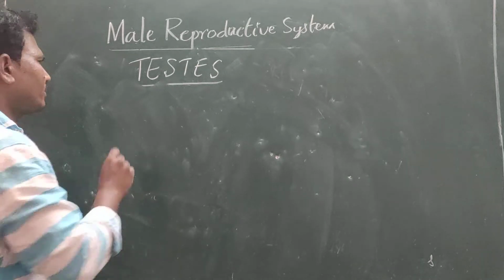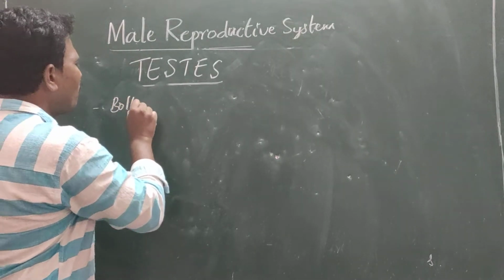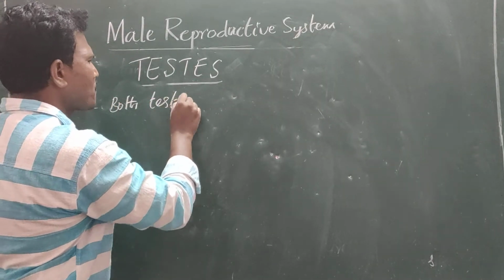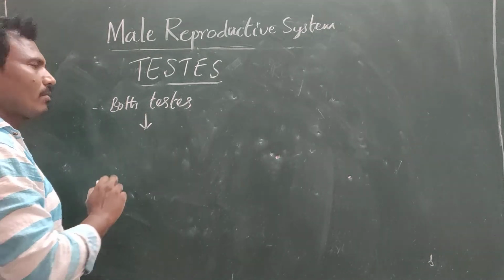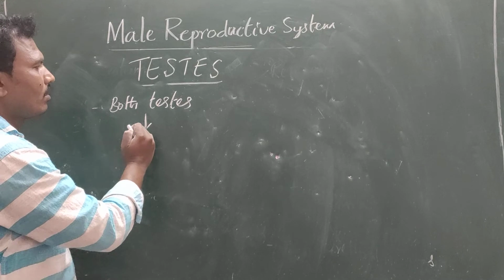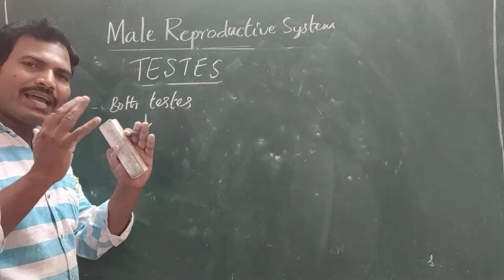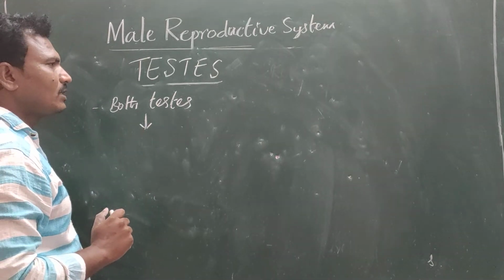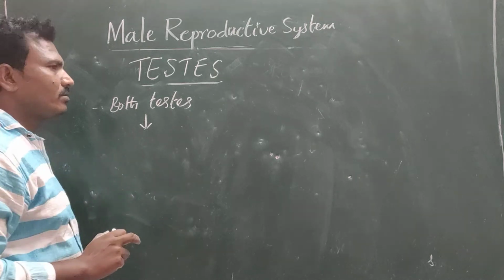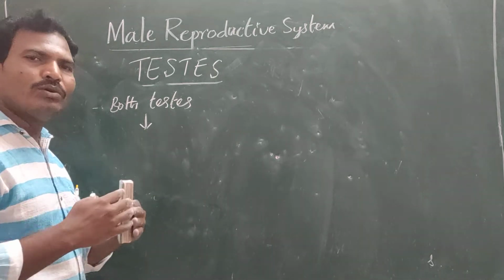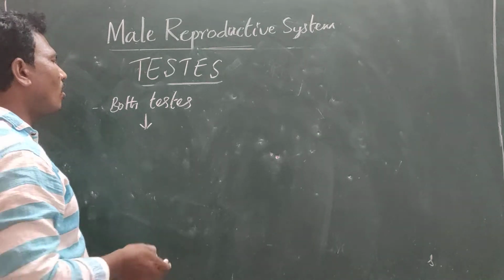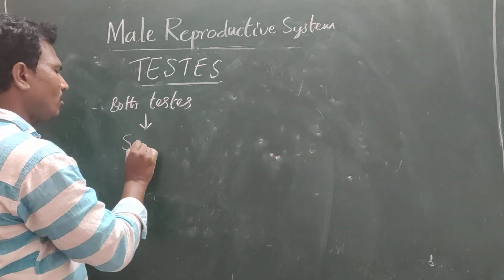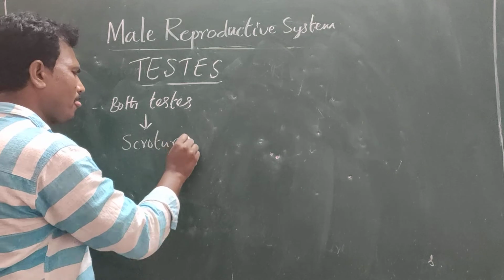Both the testes lie in a small bag-like structure situated below and outside the abdominal cavity, which is called the scrotum.